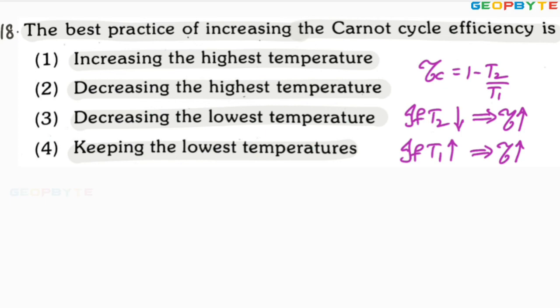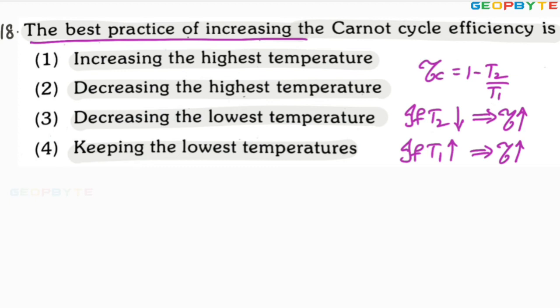But what he is asking is the best practice among the two ways. That means efficiency of the Carnot cycle can be increased either by decreasing the lowest absolute temperature or by increasing the highest absolute temperature. But which is the best way to increase the efficiency in the better manner?